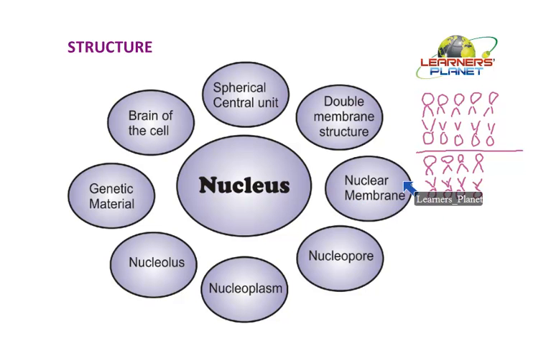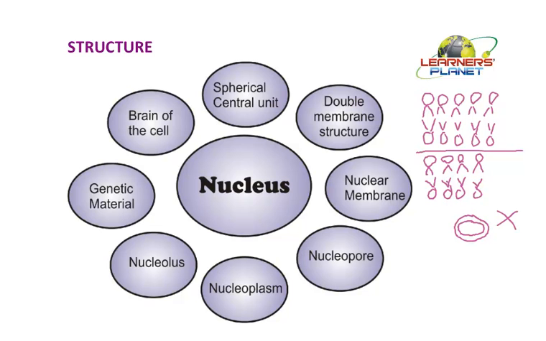Now this nuclear membrane is not continuous. What does it mean? It means that it has gaps in between. That means at the point where it is detached, it is joined with the inner membrane. The outer and inner membrane have joints with each other, and then again similar types of structures are observed. Let us understand here with the help of the diagram. A single continuous membrane means what? It is arranged in this way. Two membranes are there, they are arranged in this manner.